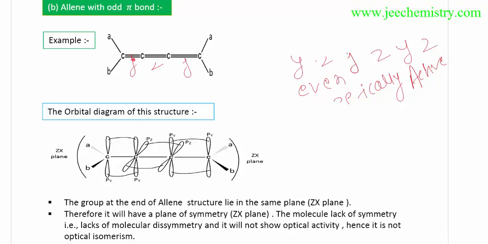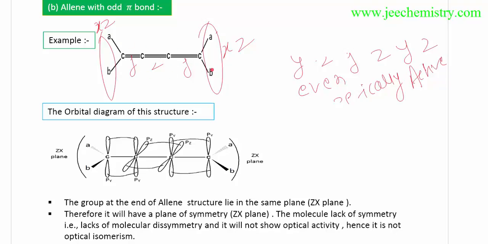Now this is an odd number of pi bonds, y z y, meaning the y plane is involved in the formation of bonding. Then the left plane is x and z. The left side will be in the xz plane, and since y is involved on the right side, the right side is also in the xz plane. Both the ends are in the same plane, the xz plane.